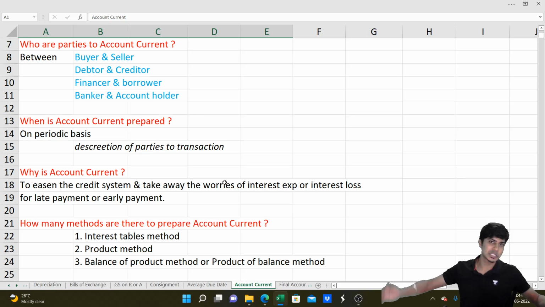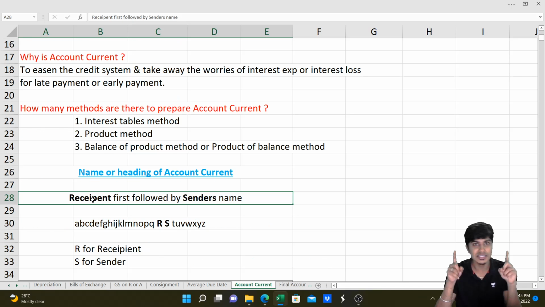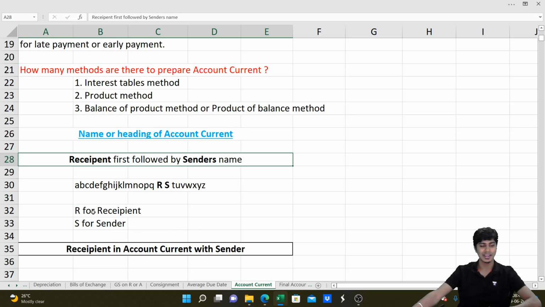Because A, B, C, D, E, F, G, H, I, J, K, L, M, N, O, P, Q, R, S, T. Remember, LMNO, R S. R first, S next. So recipient first, sender next. The name of the account current should be recipient in account current with sender. Got it? Fantastic. So always write it as recipient in account current with sender.